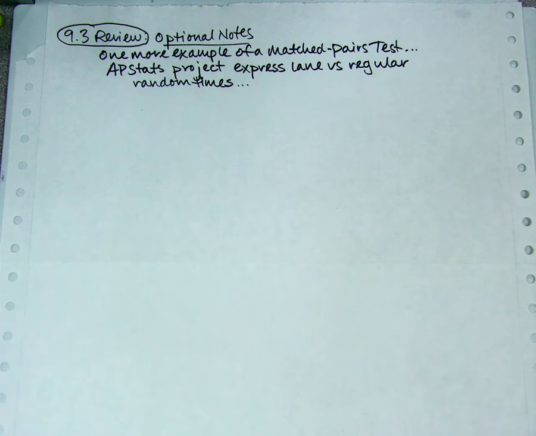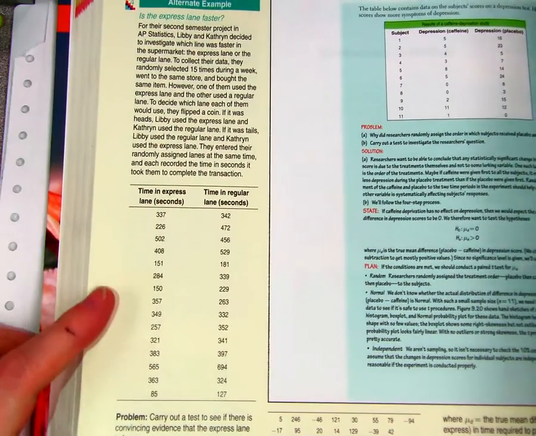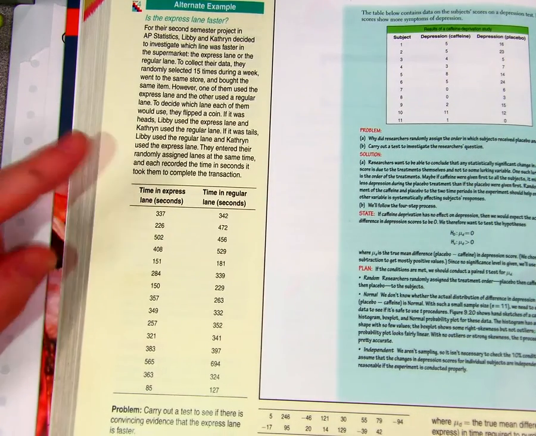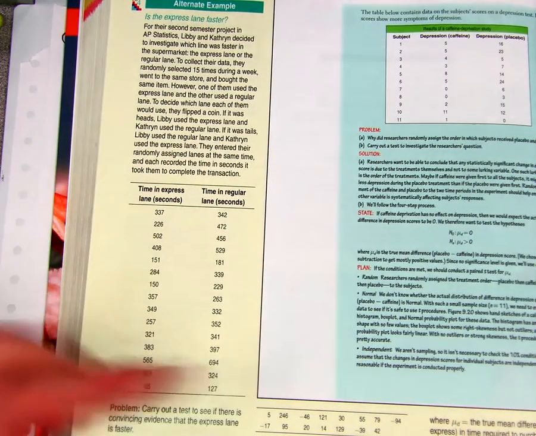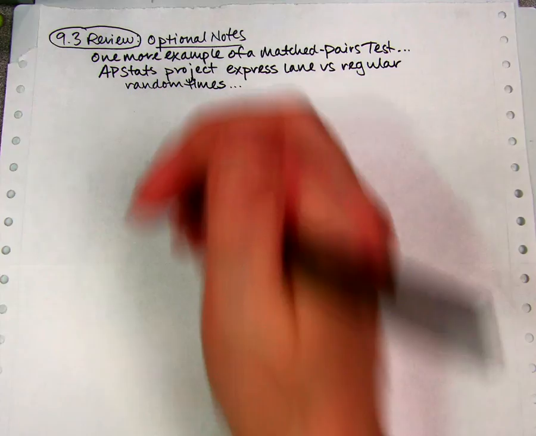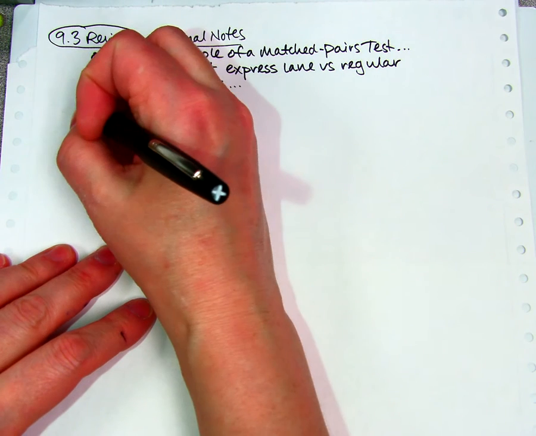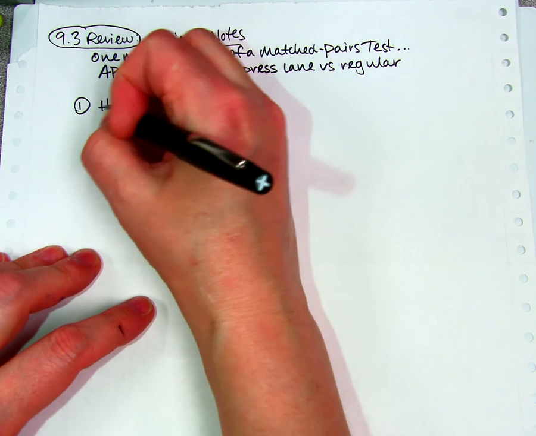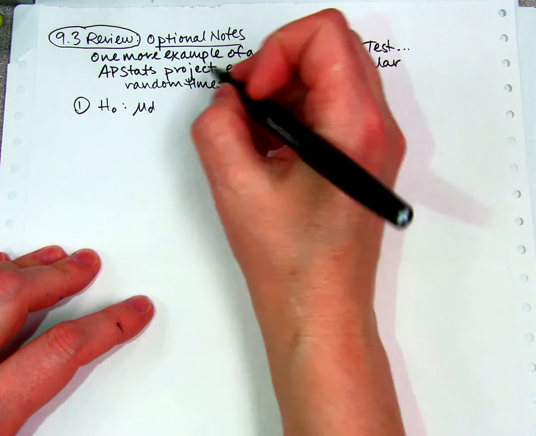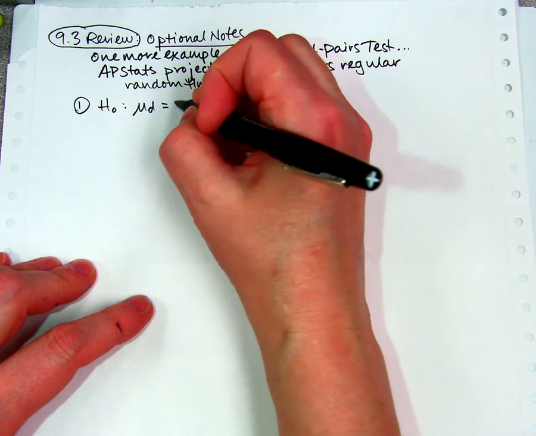I'm not going to write the data as part of this. I'm going to show you the data, and if you'd like to pause the video and write this down, you can, or you could just watch. There's the official example, here's the information about how they did it, and then here's the express lane times and the regular lane times. I'm going to go straight to doing the problem, but if you'd like to do it with me, you can. So step one, our null hypothesis is that the mean difference between express lane and regular is 0.